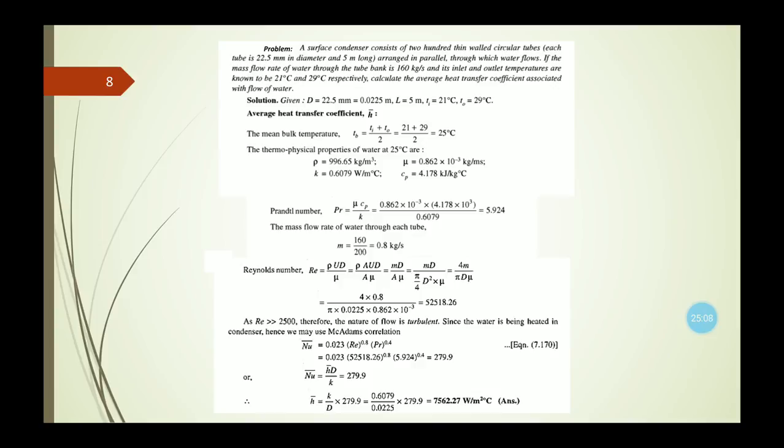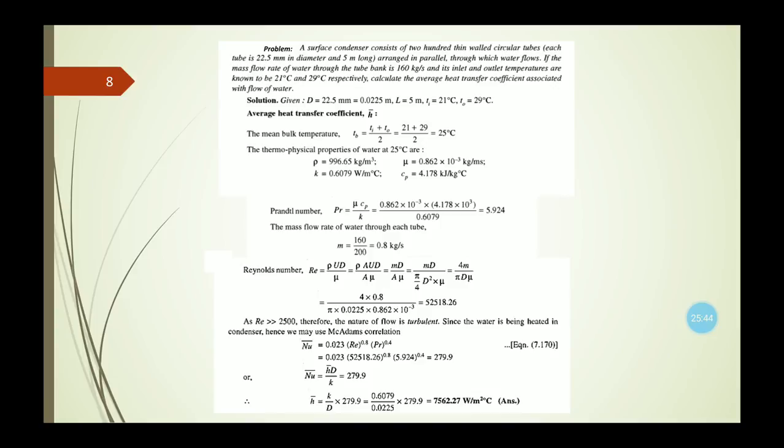So first, to calculate the average heat transfer coefficient, the first thing that we need to find is the mean bulk temperature, which is Tb equals Ti plus T naught divided by 2, which is 25 degrees centigrade. Now for the water, the different properties are given, that is rho, the density, then the dynamic viscosity, thermal conductivity, and Cp, the specific heat. These four property values are given here.